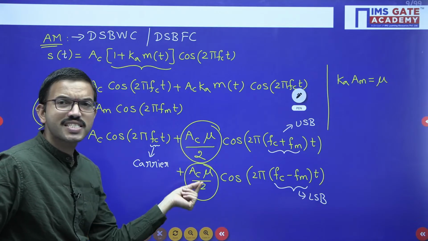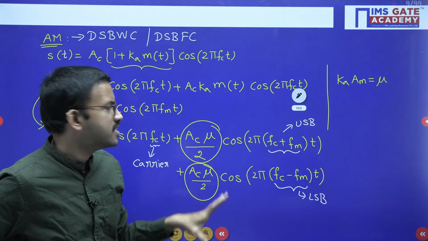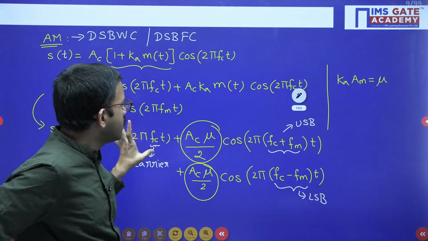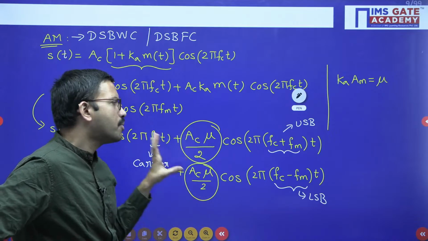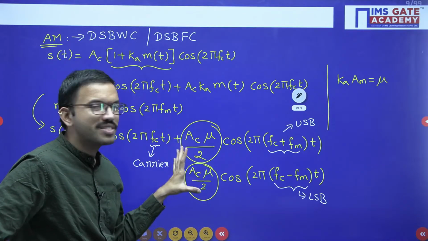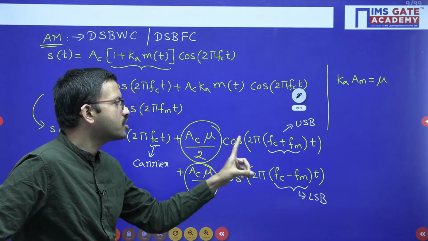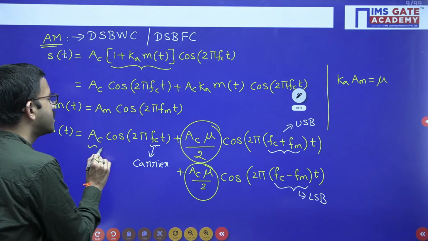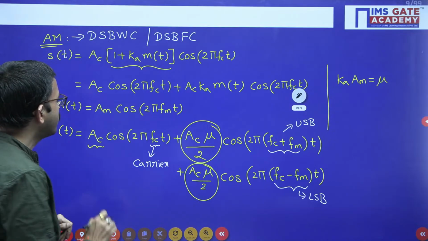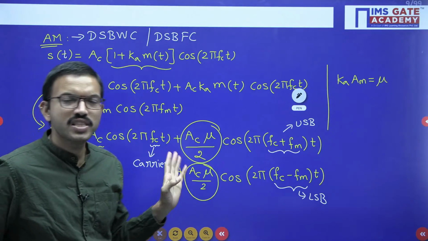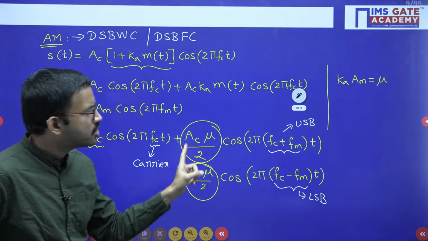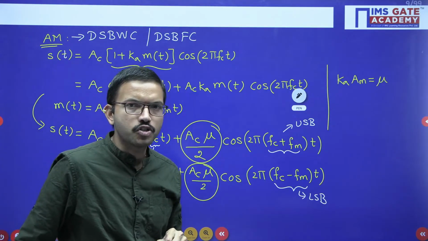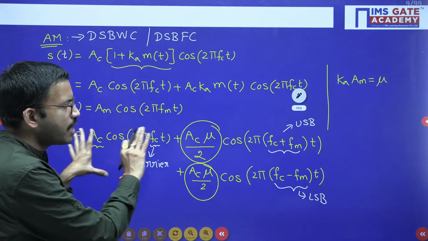You will be having the same amplitude. Whatever the time domain equation they have given, when you are having three terms, among those three terms, whichever two terms are having the same amplitude, those two terms are related to the upper sideband. Whatever the leftover term or different amplitude you are having, that will be related to the carrier. So in that way also you can guess. One approach I have given with respect to frequency, another approach I have given with respect to amplitude. So this is regarding time domain equation.